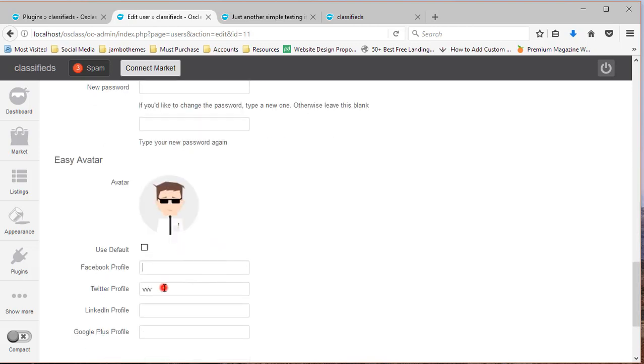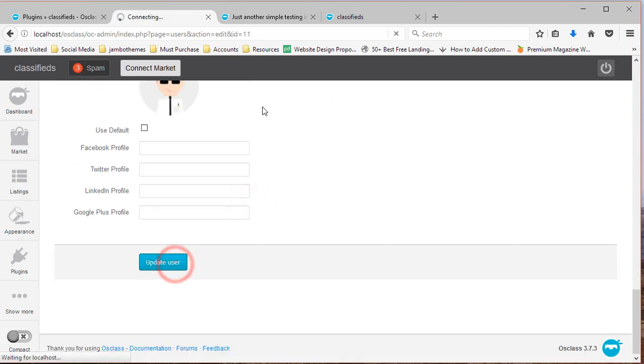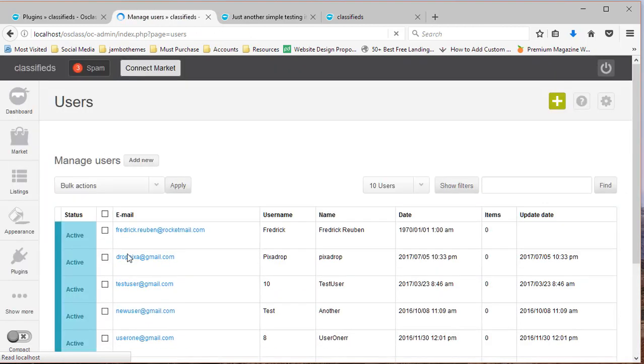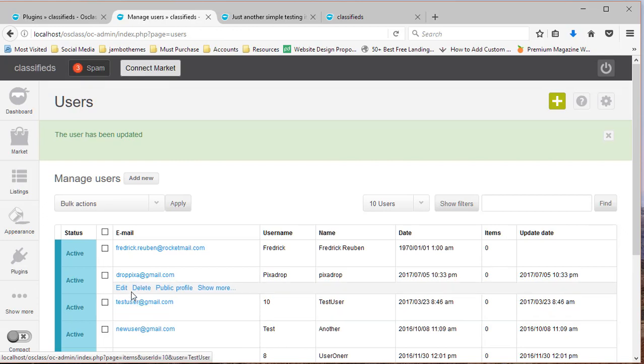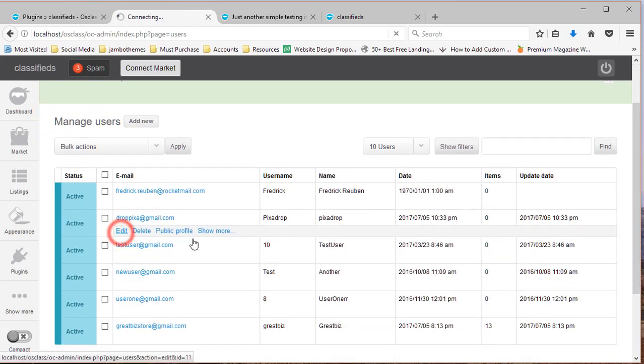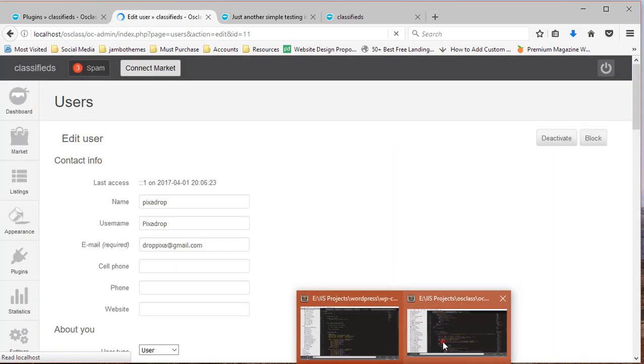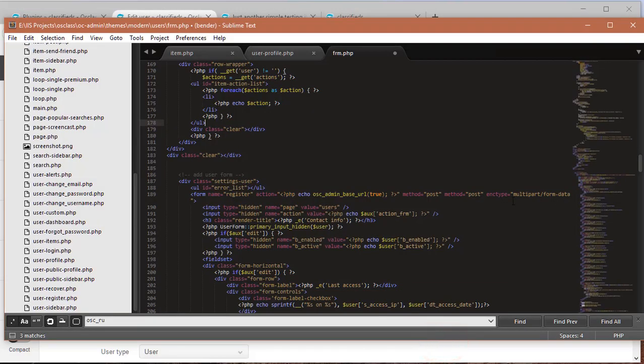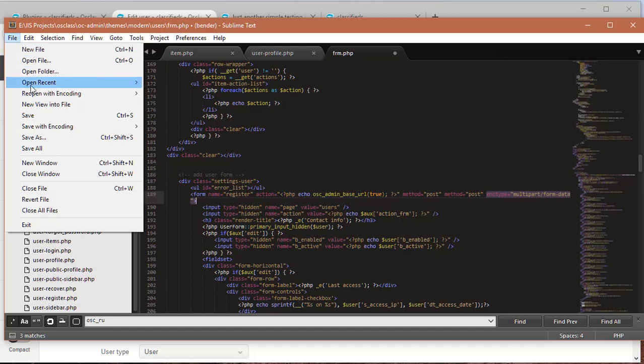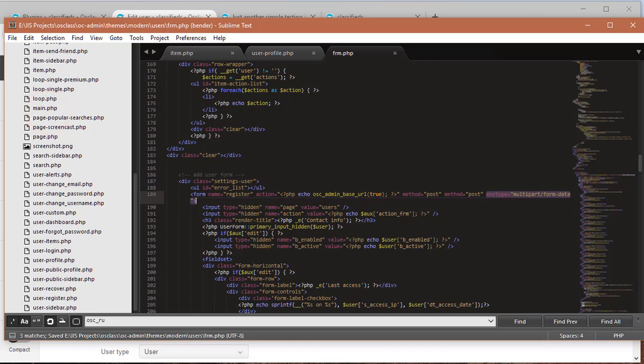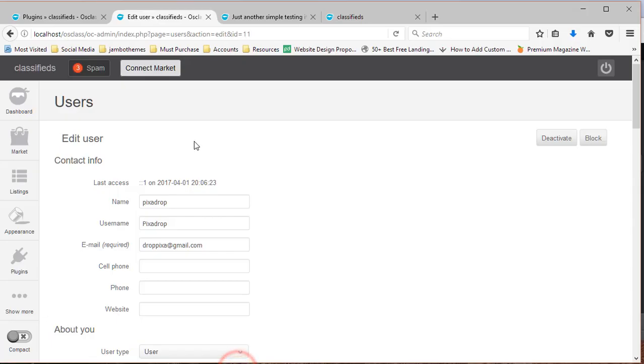Now, the reason why our plugin has not been able to upload an avatar for this user is because we've not set that attribute yet. So we need to go back to that file and save it, because we had already copy pasted the attribute there. All we need to do is save the form. So now we've saved the file and our attribute is saved.